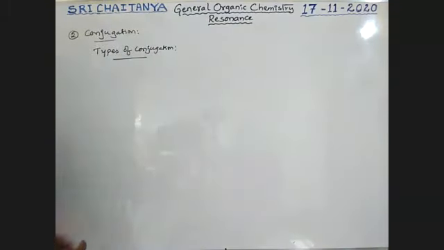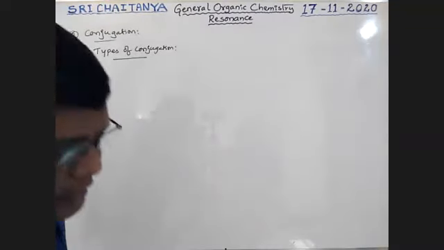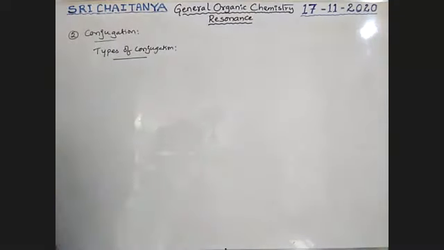This conjugation is needed to explain the resonance concept. Any molecule which exhibits resonance must be in conjugation, and must be planar.